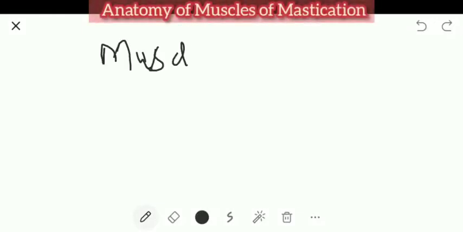Now today's topic of discussion is muscles of mastication, right? See, this handwriting problem, so I will prefer the iPad from tomorrow.